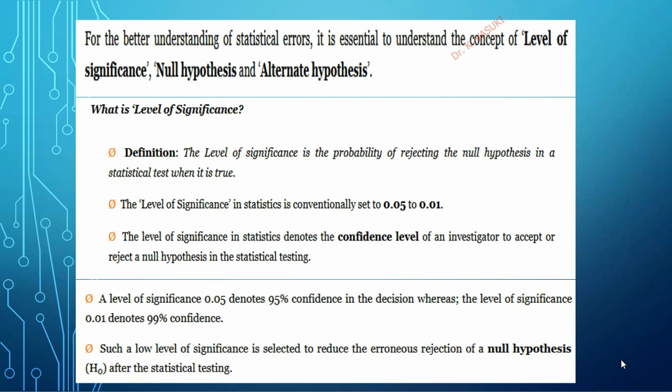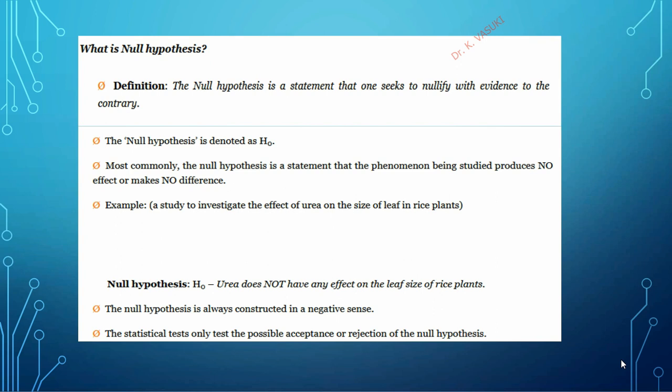The null hypothesis is stated in the form of H0. What is the null hypothesis? The null hypothesis is a statement that one seeks to nullify with evidence to the contrary. In every research, we are assuming something and we are formulating the hypothesis as a research hypothesis.